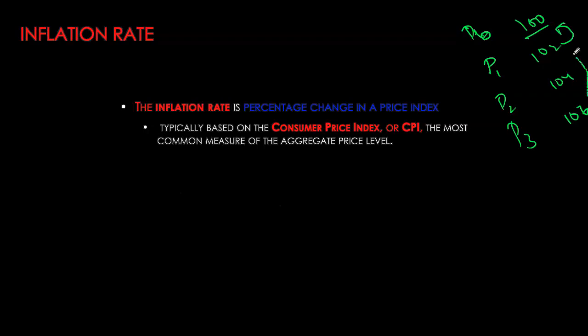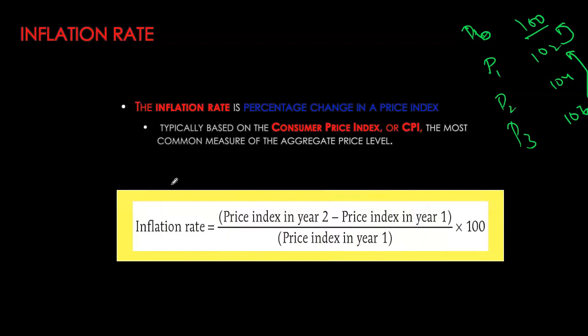In year 3, it has increased by 6% since the base year. However, what's the inflation rate between year 1 and year 2, or year 3 and year 2? For that, we need to know the percentage change in the price level from one year to the next. So in my example, the price level in year 2 is 104. Price level in year 1 is 102. Divided by the previous year, which is 102, times 100, and that will give you 2 over 102 times 100, which is approximately 1.96%. Likewise, you can calculate the inflation rate in year 3. That would be 106 minus 104 divided by 104.